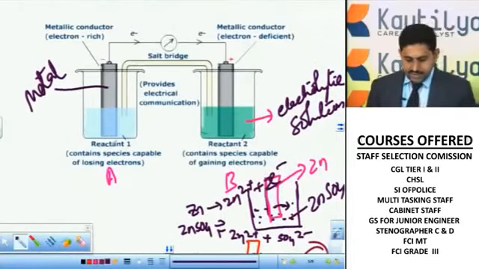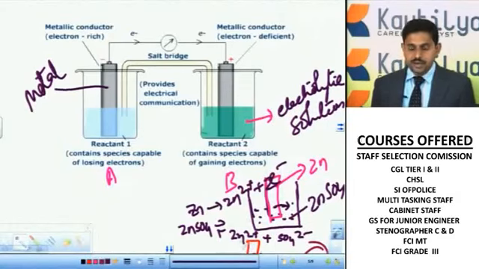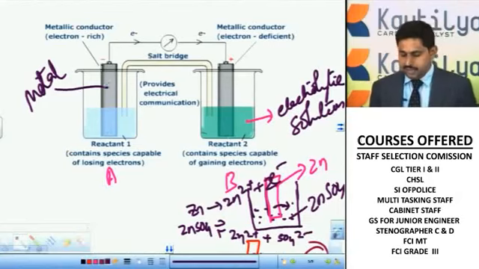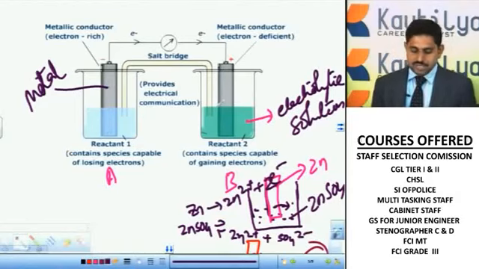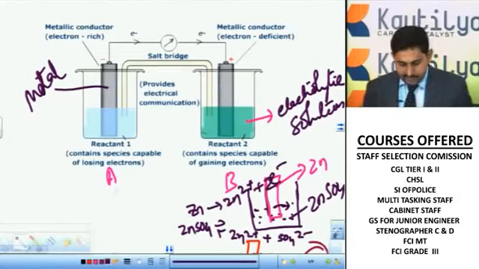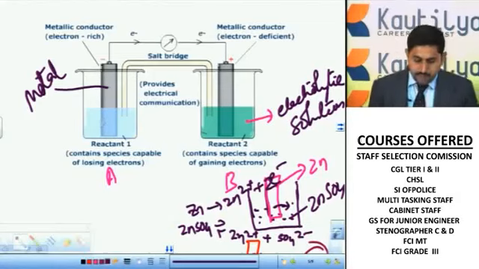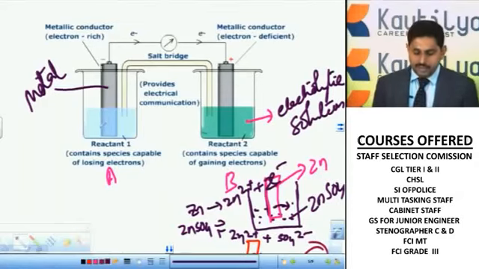See, in both the cases the thing is the same, that I have taken one example as zinc metal. In this case also, whatever the X metal, whatever the X solution, Y metal and Y solution. If you are taking one type of metal, the same type of solution you are going to take. Here also the same, one metal and the same type of solution. So for example I'll take X metal with X type of solution, Y metal with Y type of solution. Here the first one, that is reactant 1, is going to donate.